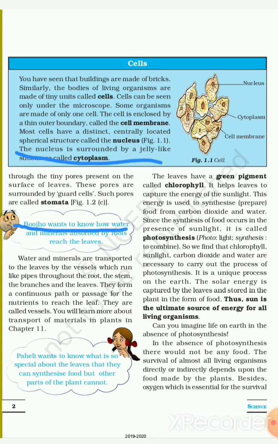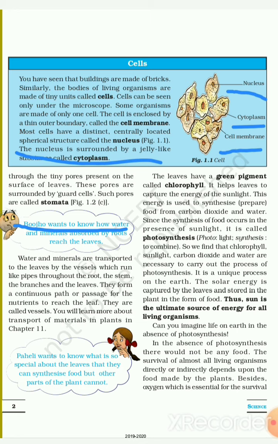The cells can be seen only under the microscope. Some organisms are made of only one cell. This cell is enclosed by a thin outer boundary called the cell membrane, as shown in this picture. Most cells have a distinct, centrally located spherical structure known as the nucleus of the cell. The nucleus is surrounded by a jelly-like structure known as the cytoplasm.